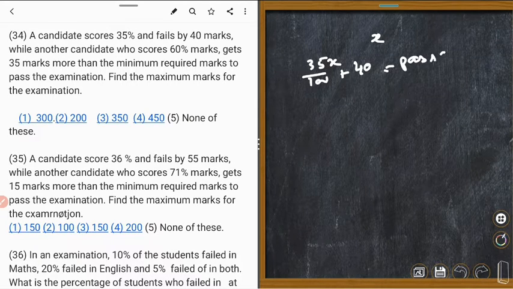Similarly, another candidate who scores 60%, 60x upon 100 marks, gets 35 marks more than the minimum required. So 60x upon 100 minus 35 is equal to the pass mark. Could you understand?